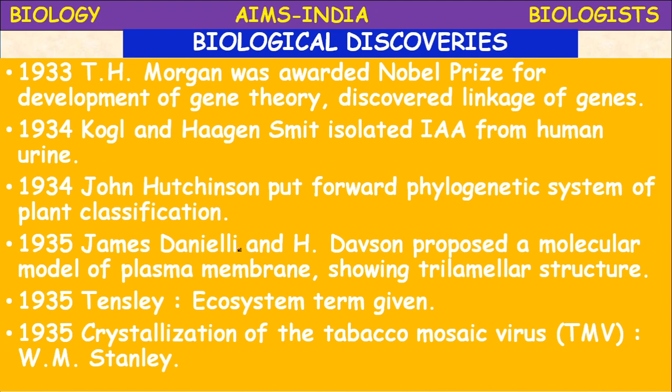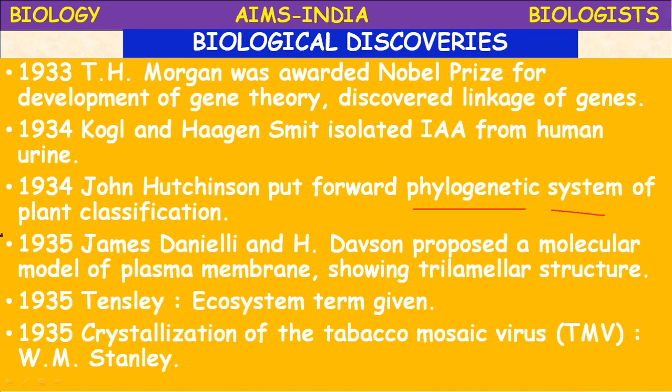In 1934, Kogel and Hagen-Smith isolated IAA, indole acetic acid, from human urine. It is a plant hormone. It was extracted from human urine in 1934 by Kogel and Hagen-Smith. Also in 1934, John Hutchinson put forward the phylogenetic system of classification